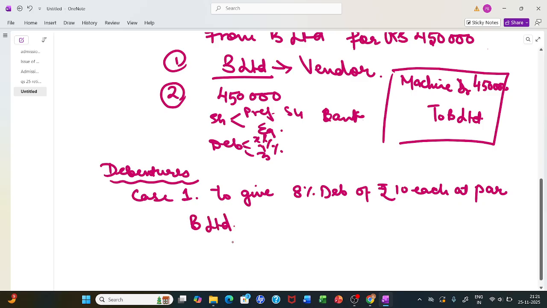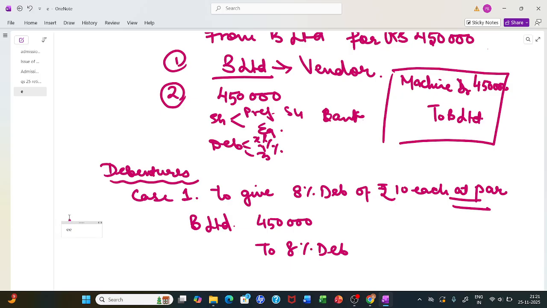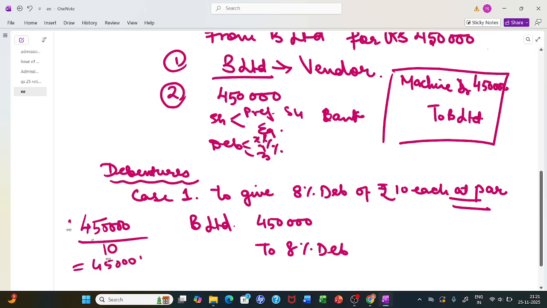The second entry comes when I pay B Limited. So I write B Limited here. I have to give them 4,50,000 as 8% debentures, which are issued at par. Each debenture is of 10 rupees, so I will be giving 45,000 debentures.